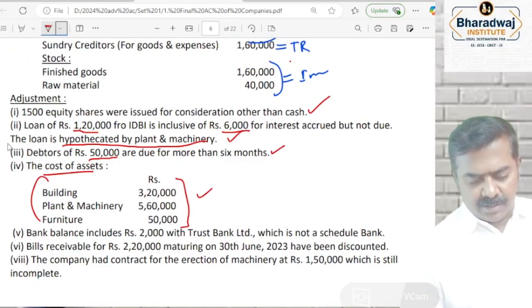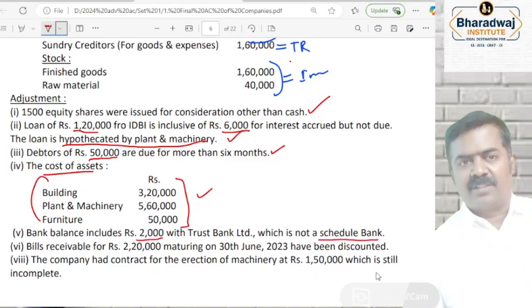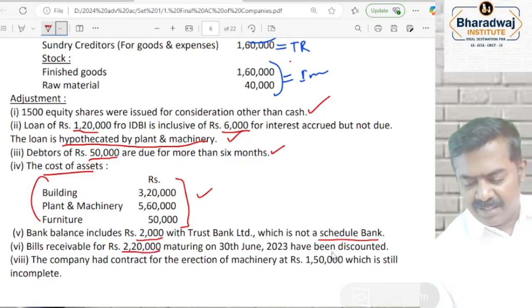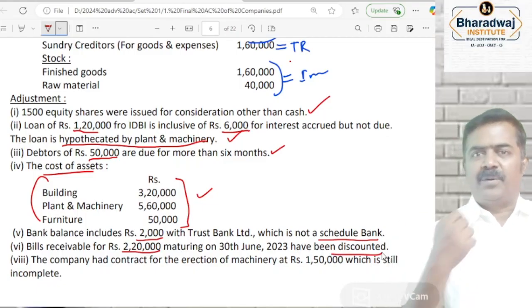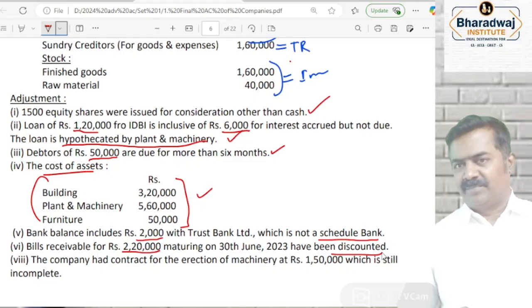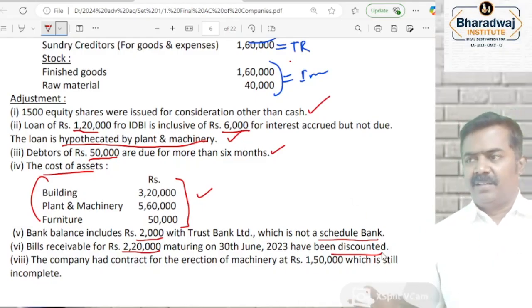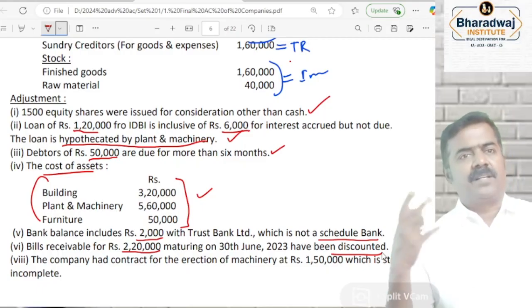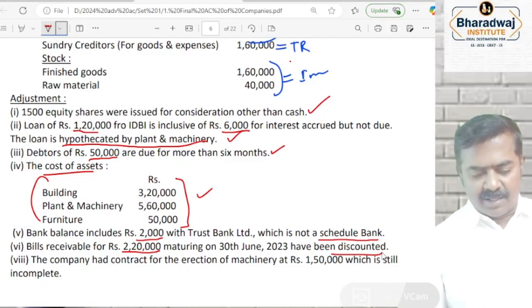Bank balance is not with a scheduled bank. Disclosure. Bills receivable has been discounted. Maybe a contingent liability. What is discounting a bill? Before maturity, you take the bill to the bank and collect money. If the other party is not paying the money, we may have to pay the money. It can be taken as a contingent liability. If the acceptor is not paying for the bill, we may have to pay for the bill. May or may not. Contingent liability.